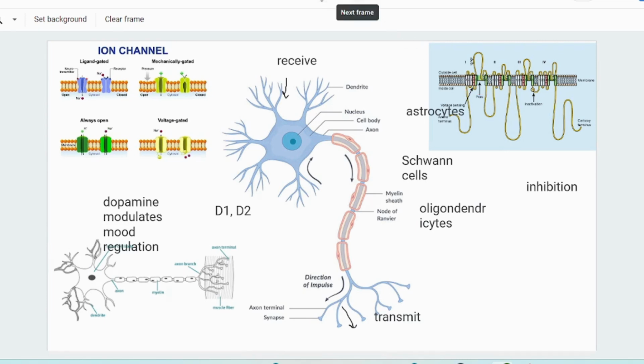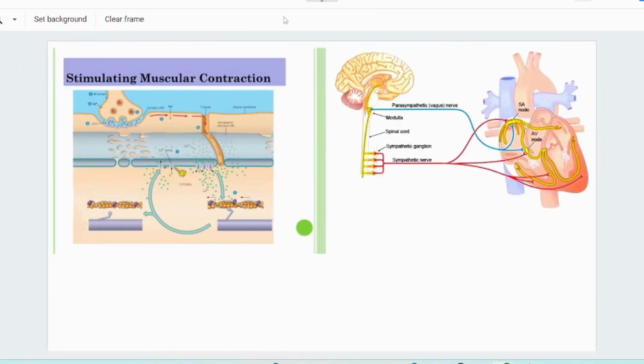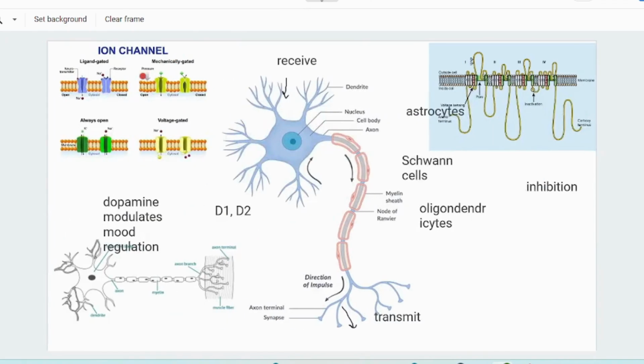Another key concept to define within the central nervous system is synaptic connectivity. This can be convergent or divergent, where multiple neurons can converge onto a single neuron, and where one neuron can fire to stimulate many neurons.